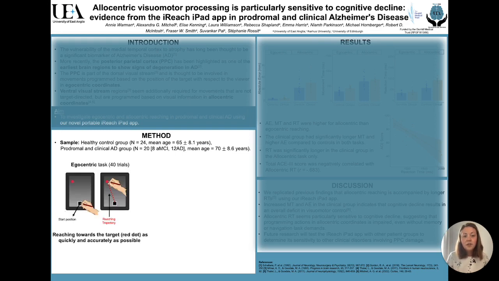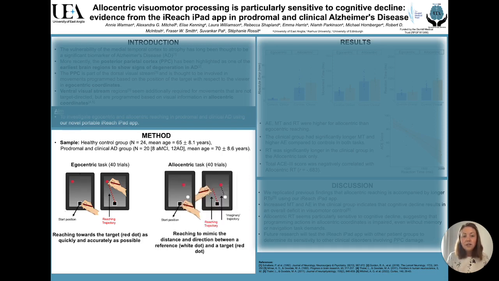In our egocentric reaching task, participants began each trial by pressing and holding the start position at the bottom of the iPad screen. Following this, a beep would sound in conjunction with the appearance of a target red dot placed in one of 4 positions on the screen. Participants were asked to reach as quickly and accurately as possible to the red target dot.